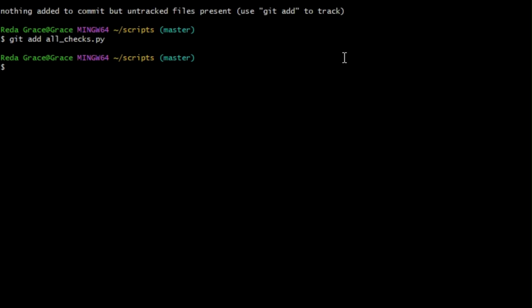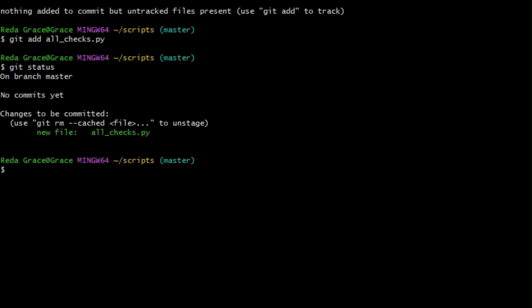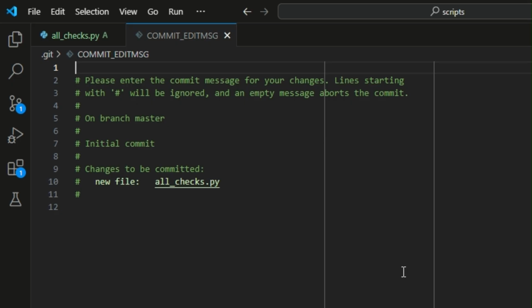We can use the git status command to get some information about the current working tree and pending changes. Let's check that one out. We see that our new file is marked to be committed. This means that our change is currently in the staging area. To get it committed into the .git directory, we run the git commit command. Let's try that now. When we run this command, we tell Git that we want to save our changes. It opens Visual Studio Code editor where we can enter a commit message. If you want, you can change the editor used to your preferred editor. In our case, this computer has Visual Studio Code configured as the default editor, as we selected in the installation steps.